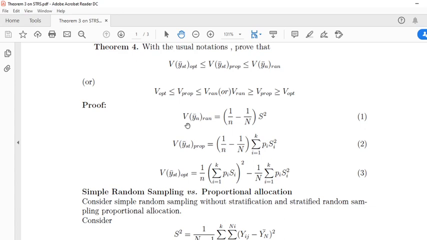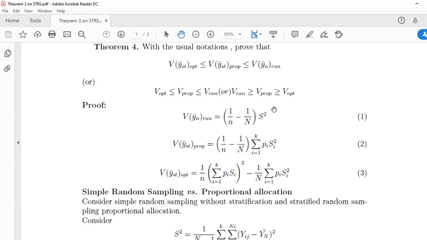This is variance of sample mean obtained through simple random sampling without replacement technique, and this is variance of sample mean obtained in stratified random sampling technique through proportional allocation of sample size to the strata, and this is variance of sample mean in stratified random sampling technique obtained through optimum allocation.